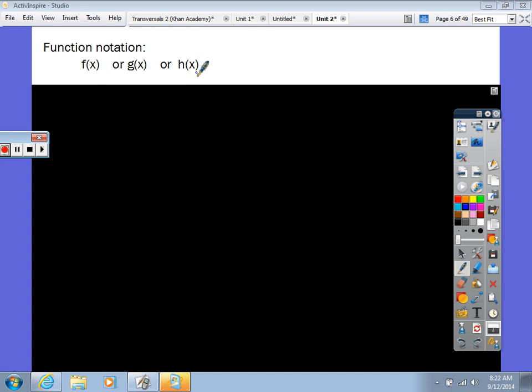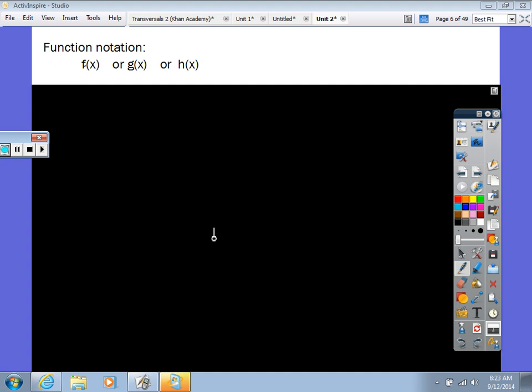A function is basically anything. It could be any letters right here. But normally f, g, and h are your most common. If I wanted to say s of t, that would still be a function. You can have any letters. But normally your f is your most common, and then g and then h. That's how they're going to say it. All right? That is function notation.